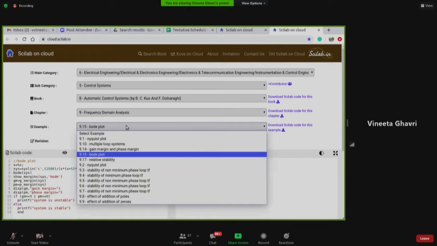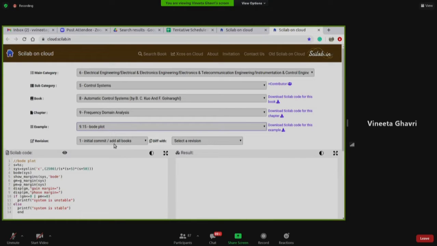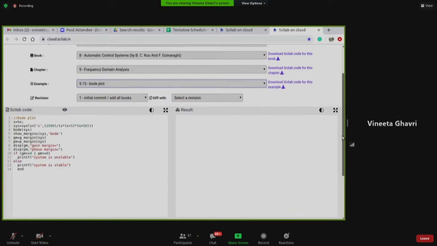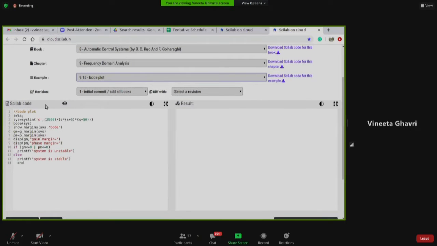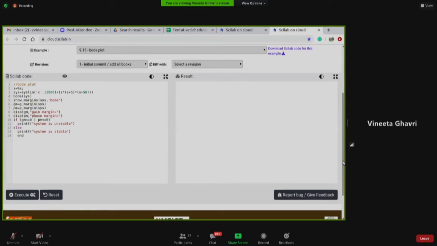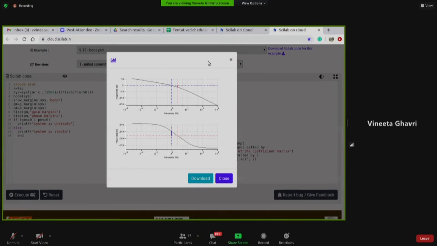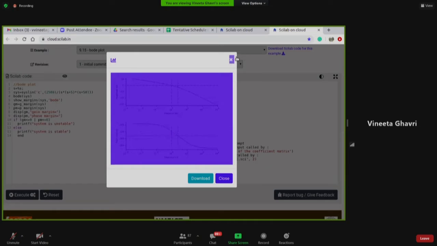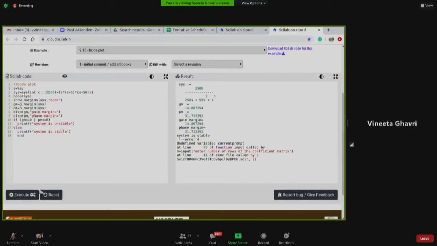I'm going to select the examples. So I'm going to select Bode plot, as most of you must be familiar. I see the code here on the left hand side. The code appears. Then I click on execute. I get the Bode plot. You can even download this Bode plot.